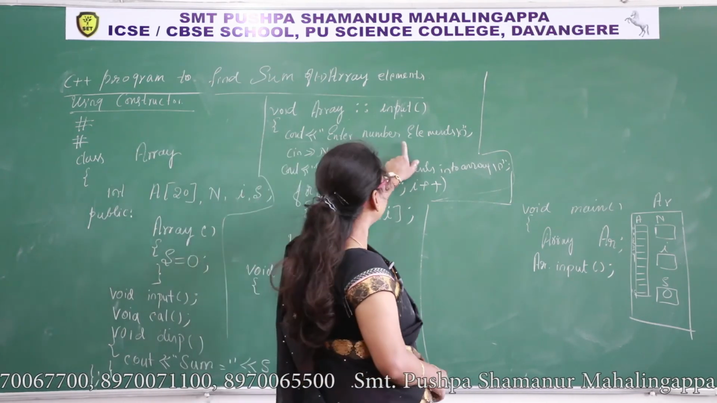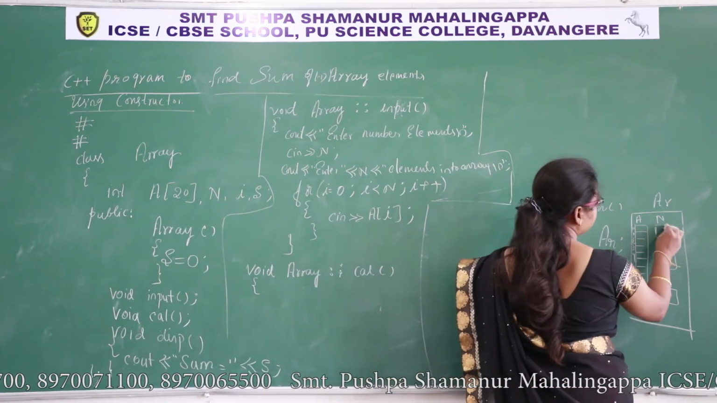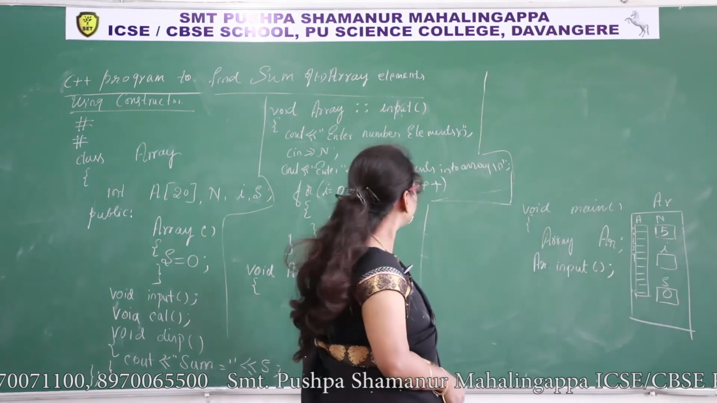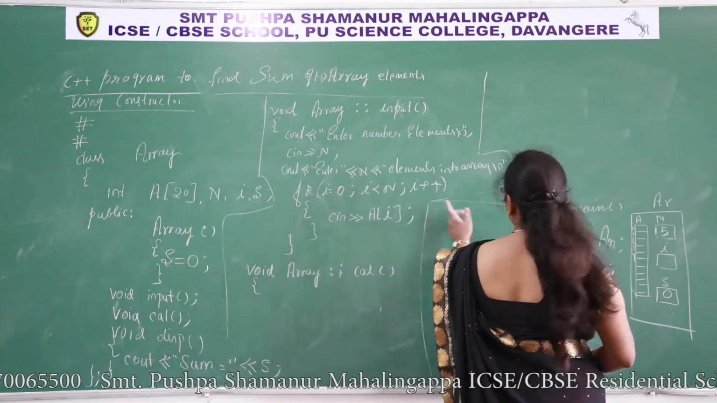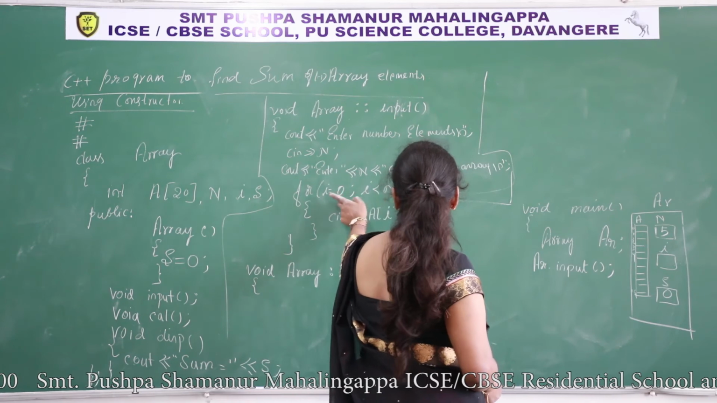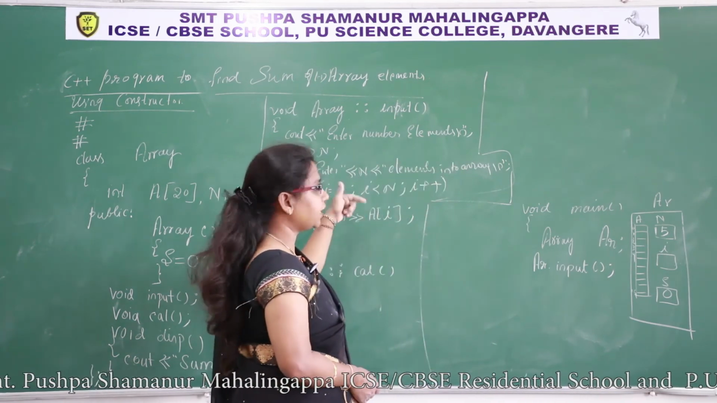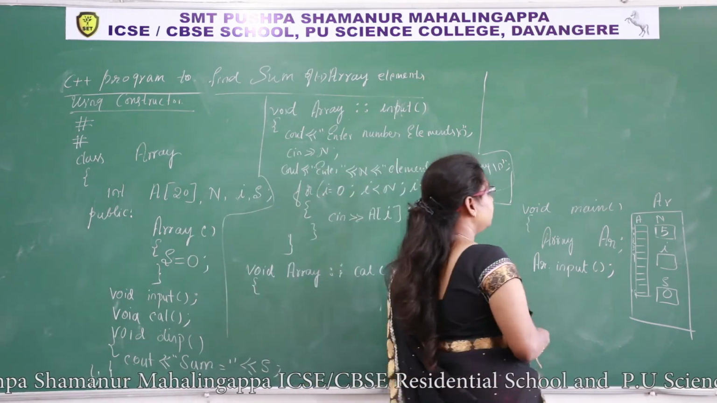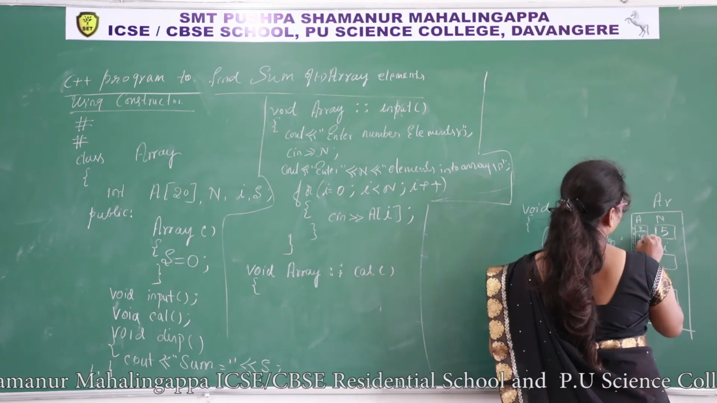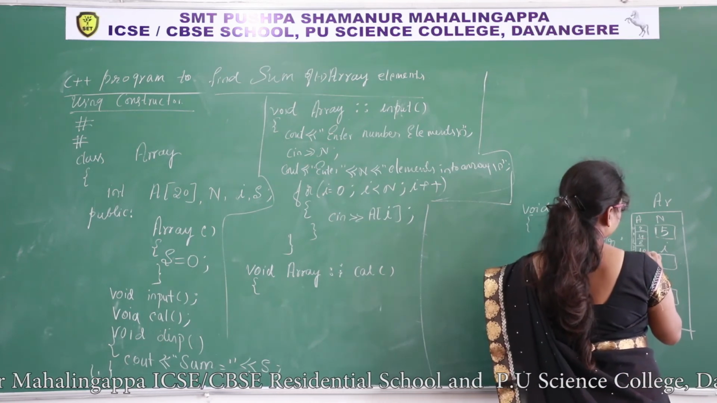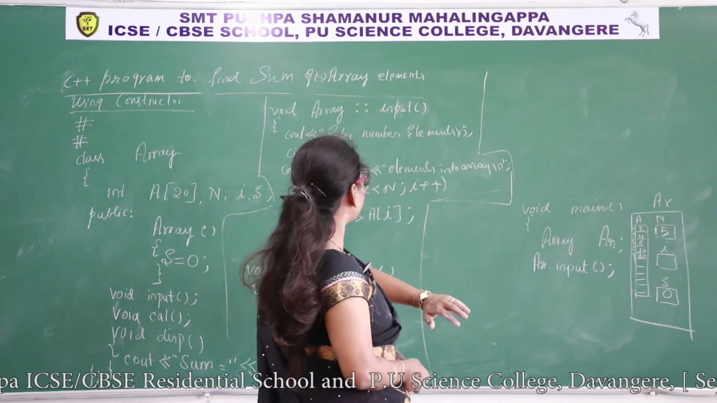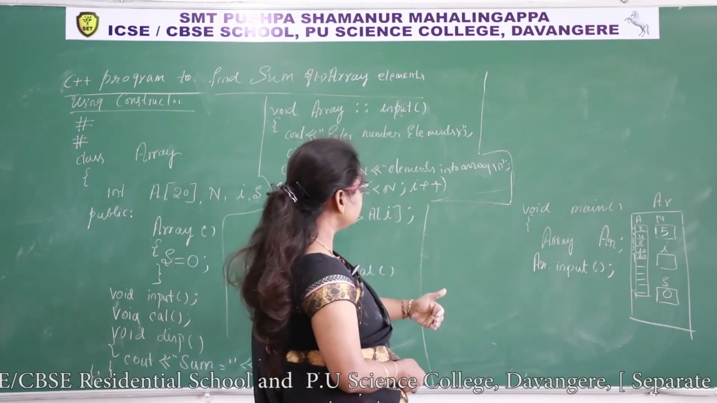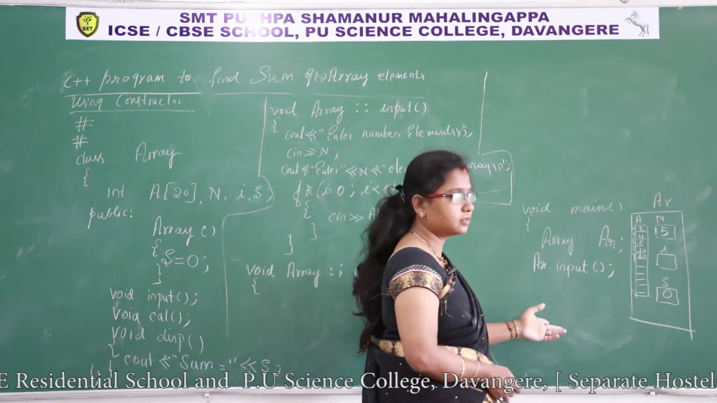Enter number of elements. How many elements do you want to input? I'll take 5. After that, enter 5 elements into the array. So it will be displayed on screen. Now i is equal to 0, so 5 times this loop will be executed. Let us assume values are like this: 2, 4, 8, 10, 20. After that, it terminates the function and returns to the main function.